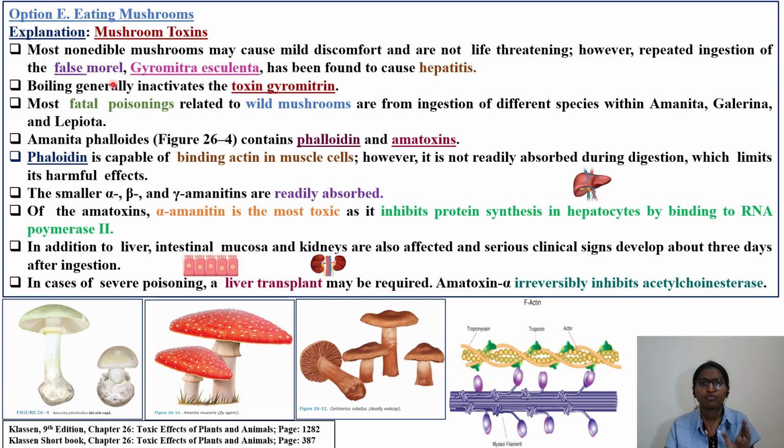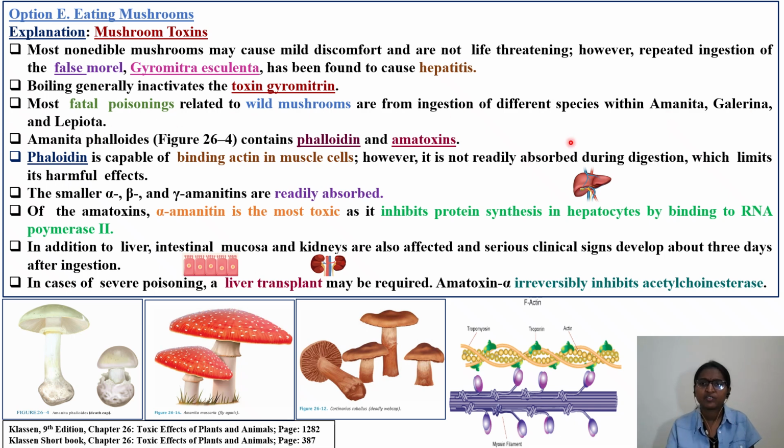However, repeated ingestion of false morel, Gyromitra esculenta, has been found to cause hepatitis. So it is going to cause adverse effects on the liver. Then boiling, when you cook the food at a higher temperature, this boiling will generally inactivate this particular toxin. What is the toxin? Gyromitrin. Most fatal poisonings related to wild mushrooms are from ingestion of different species within Amanita, Galerina, and Lepiota. These are the three important ones, Amanita, Galerina, Lepiota, that you have to remember.